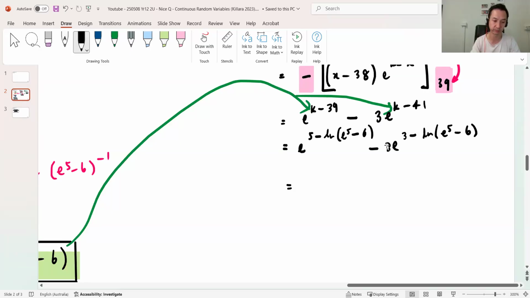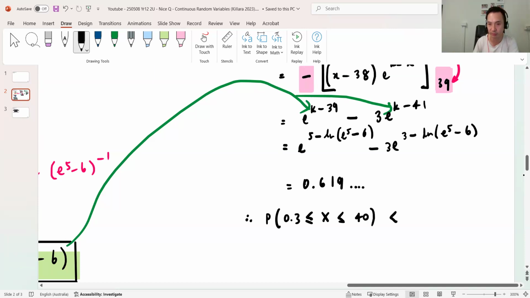5 minus 6. Yeah. I mean, the answer still works, right? It's like 0.619, which is perfect because it's bigger than 0.5. So you can say, therefore, the probability of the variable x between 0.3 and 40 in the question is given as less than 0.3. By the way, the answers say less than 0.5, so 2 things wrong with the answers. First one is this, and I think this one here in the answers it says 0.5. It doesn't matter. So that's less than 0.3, and we just proved that the probability was not 0.3.